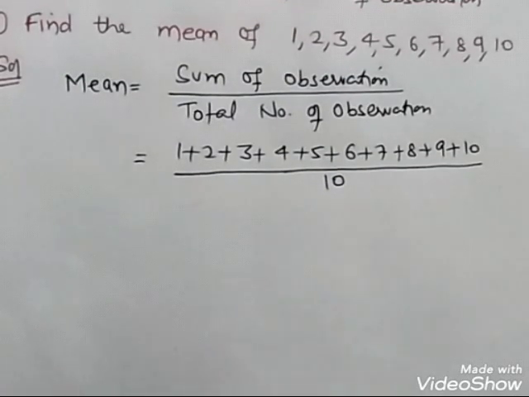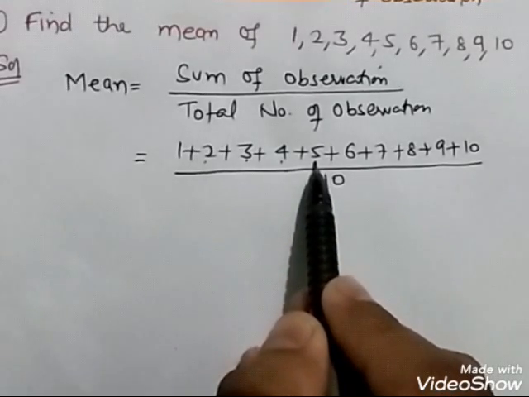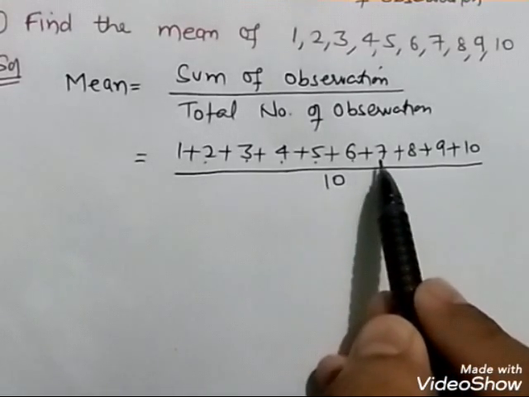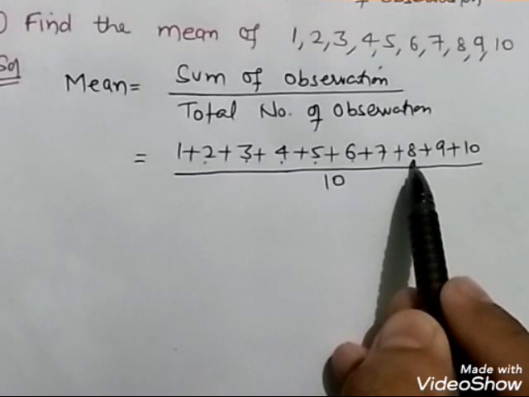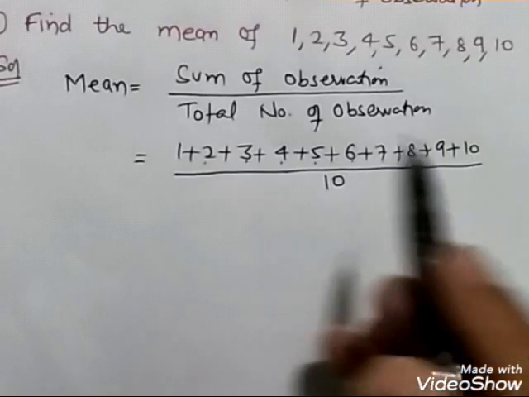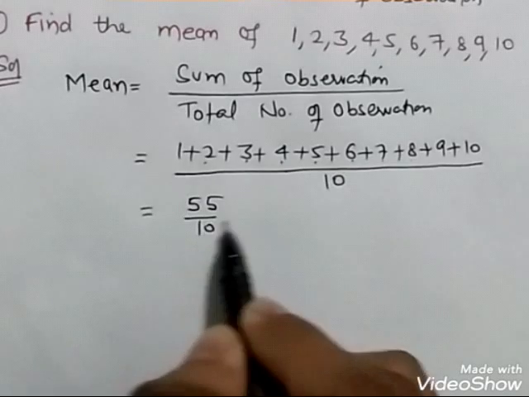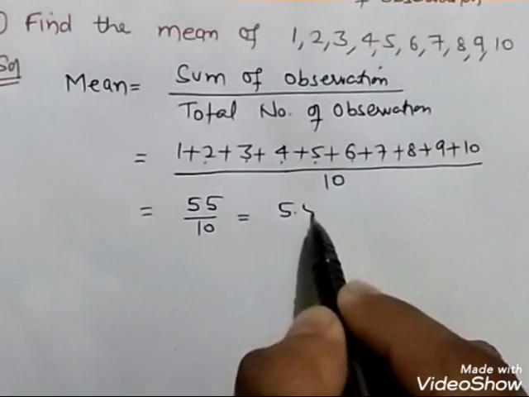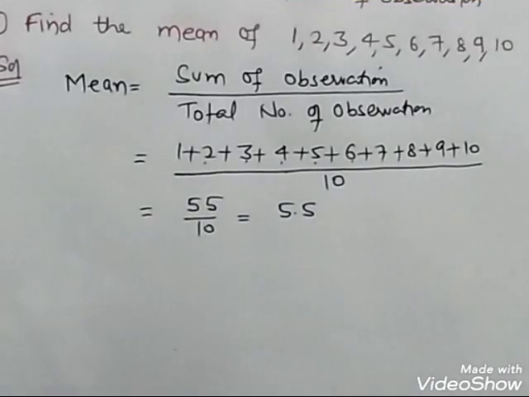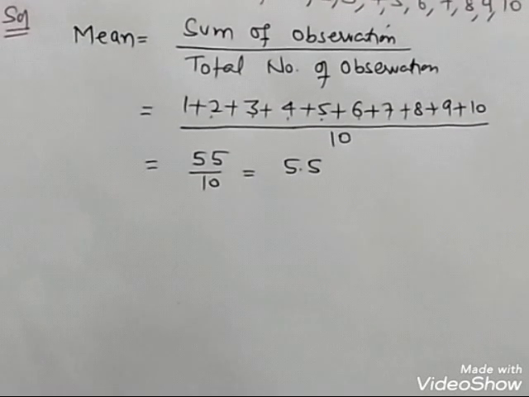So what we can write is 1 plus 2 is 3, 3 plus 3 is 6, 6 plus 4 is 10, 10 plus 5 is 15, plus 6 is 21, 21 plus 7 is 28, 28 plus 8 is 36, 36 plus 9 is 45, 45 plus 10 is 55. It is 55 upon 10. So the average or the mean of the first 10 natural numbers is 5.5. Very easy. This is the basic method that we did in class 9th also. So let us start with a good question.